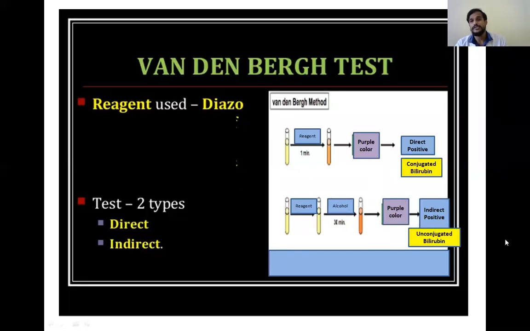And how much amount is present is measured colorimetrically. So this is the Van den Bergh test. The Van den Bergh test is special in that it has two positives, direct positive and indirect positive. It is used to check the direct bilirubin and indirect bilirubin. The reagent used here is diazo reagent.